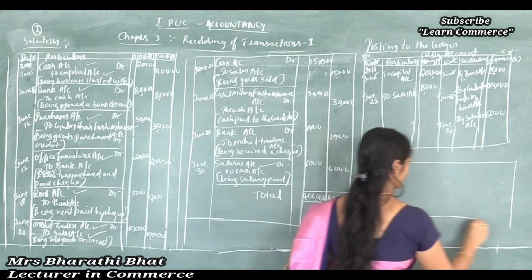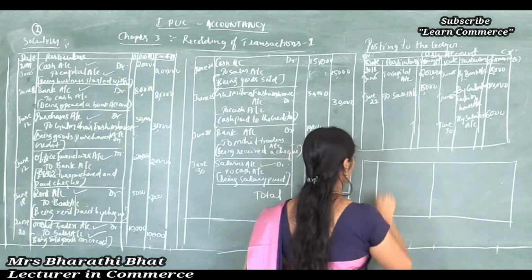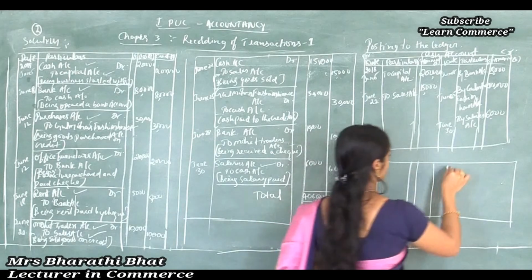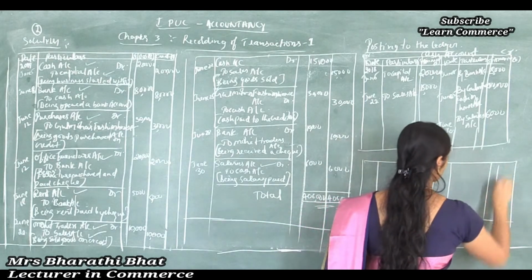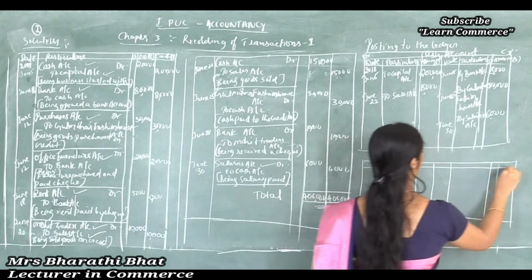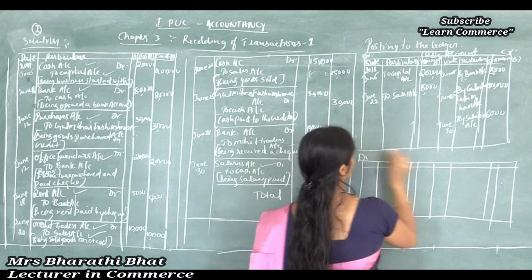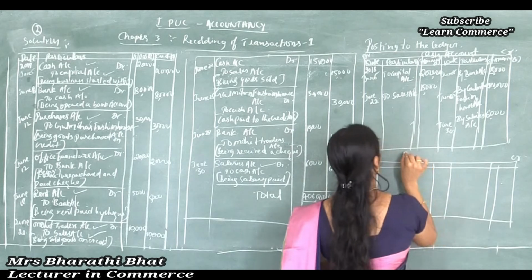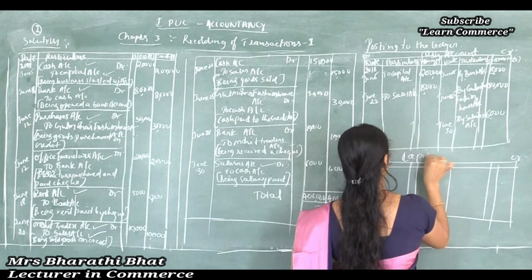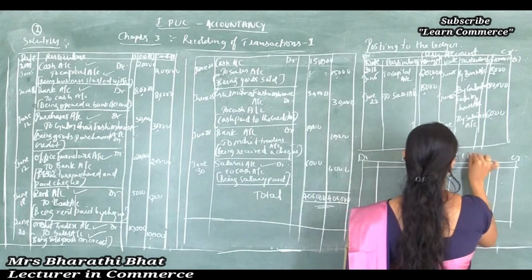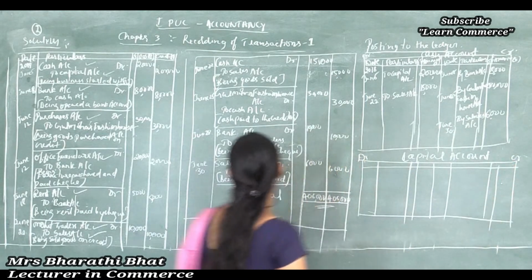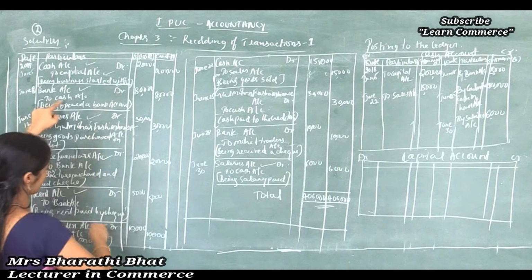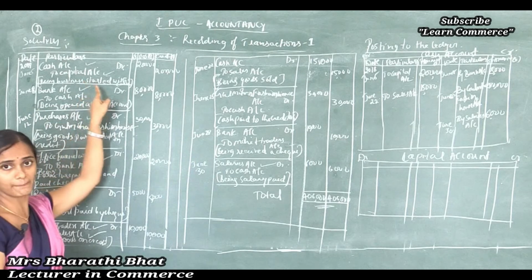Usually capital is affected by only one account, very rare. So date, particulars, amount, LF column, debit aspect, credit aspect, capital account. Just see, can you find any other account which is affected to capital here?